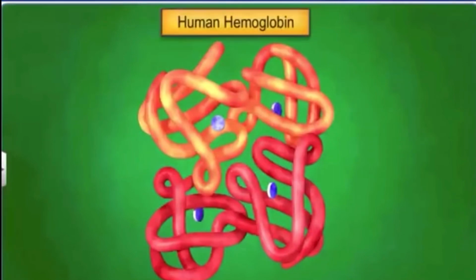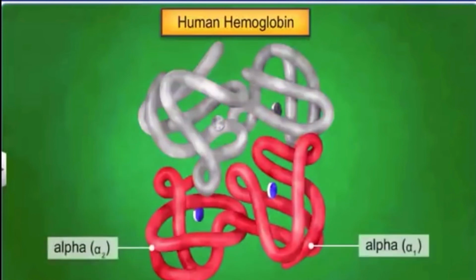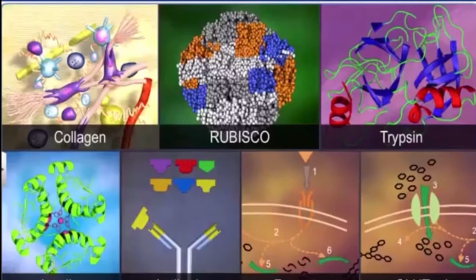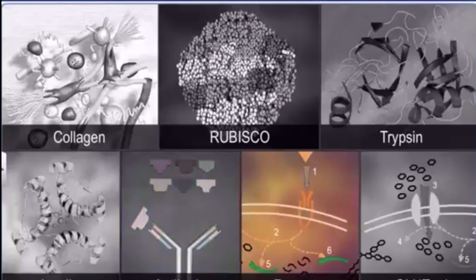If I take the example of human hemoglobin, adult human hemoglobin consists of 4 subunits, 2 of which are identical to each other. Therefore, 2 are referred to as alpha subunits and 2 are beta type subunits. Collectively they form human hemoglobin. Some of the common examples of proteins we come across are collagen, RuBisCO, trypsin, insulin, antibodies, receptors and GLUT4.